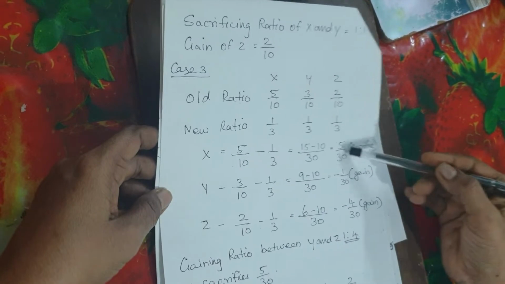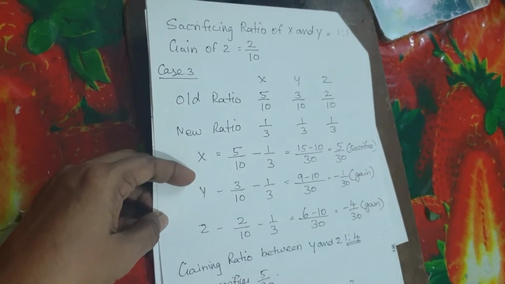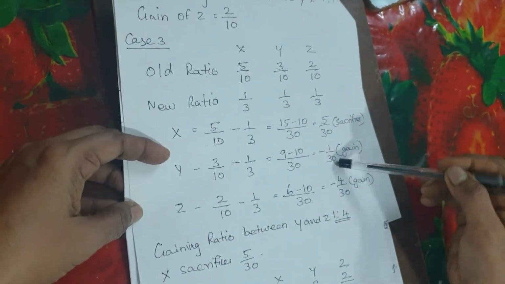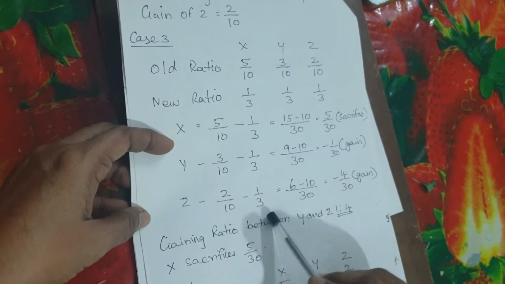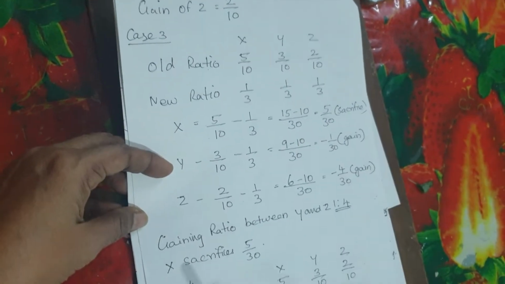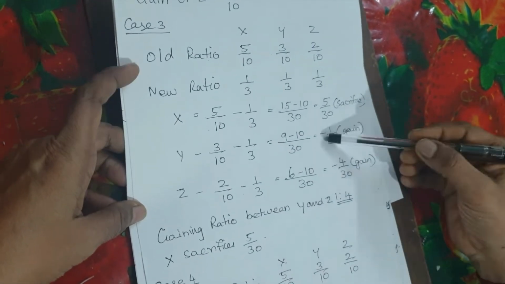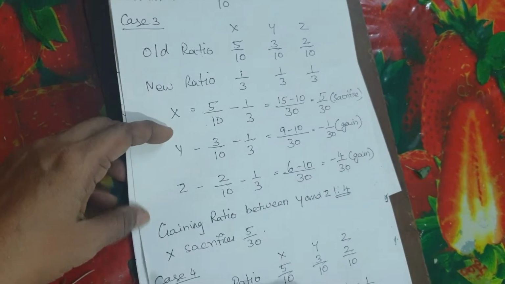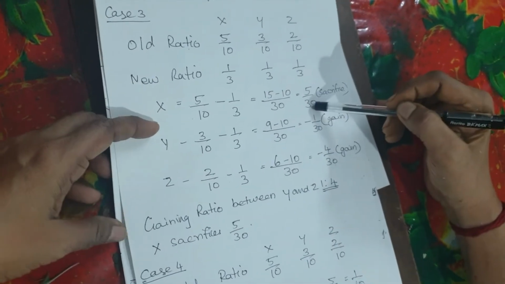For X it is 5/30 you get, that is the old ratio minus new ratio. For Y also 1/30. For Z also old ratio minus new ratio, he gets 4/30. So the gaining ratio between Y and Z is 1:4 and X is sacrificing 5/30.